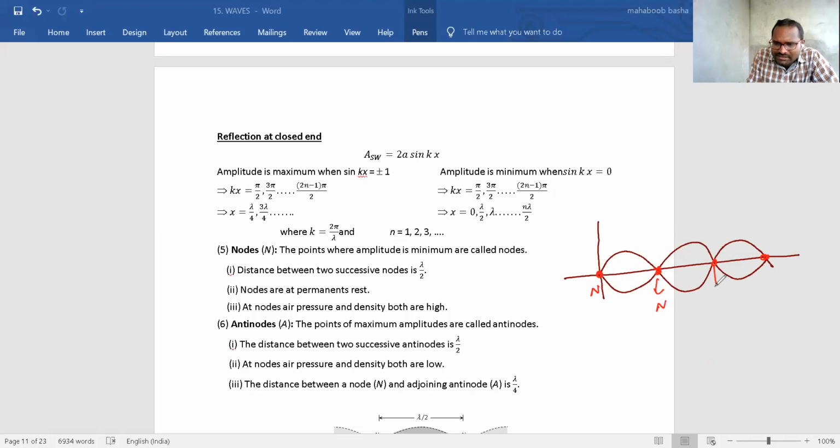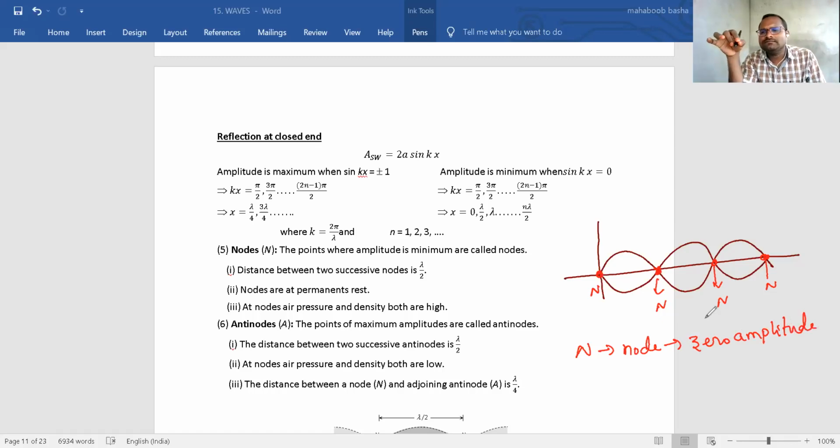What do we call these points? We call them nodes. What are these? Nodes. N indicates node. 0 amplitude. Okay? Important point. Wherever the amplitude is minimum or 0, those points are called nodes.